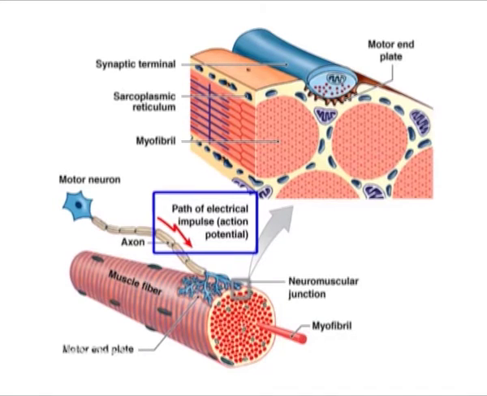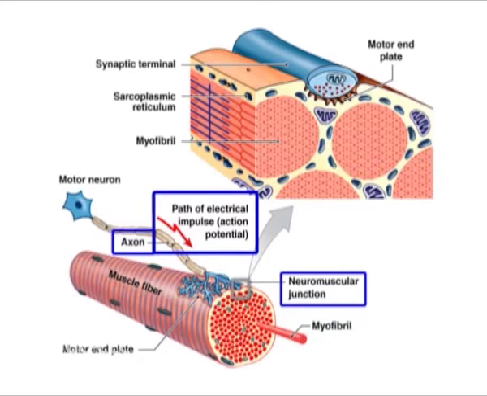A neural signal is the electrical trigger for calcium release from the sarcoplasmic reticulum into the sarcoplasm. Each skeletal muscle fiber is controlled by a motor neuron which conducts signals from the brain or spinal cord to the muscle. Electrical signals called action potentials travel along the neuron's axon. The axon branches through the muscle, connecting to the individual muscle fibers at a neuromuscular junction.